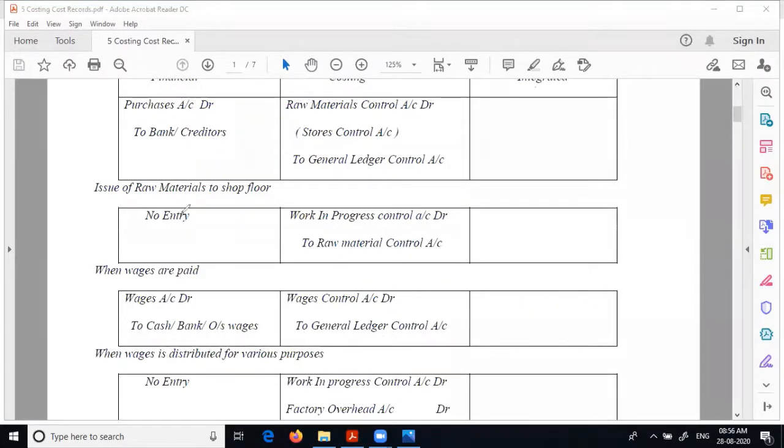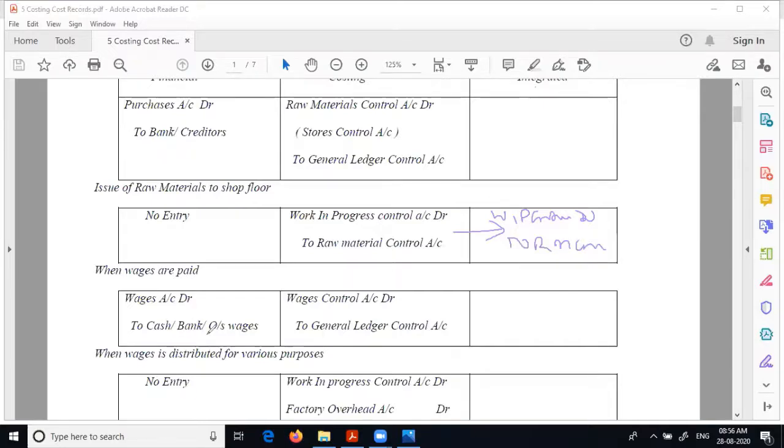Now let us look at issue of raw material to shop floor. What is the entry? No entry here, but here entry is required. So you cannot ignore it, because for a cost account you will need it. Therefore, you have to record it. That is WIP control account debit to raw material control account. Now let us see the next one.